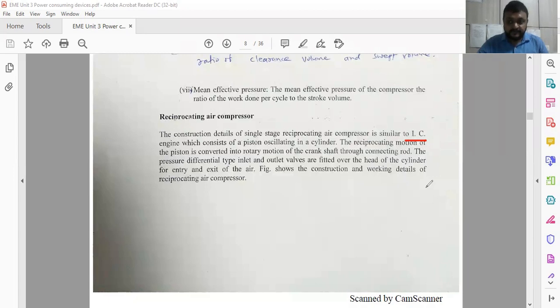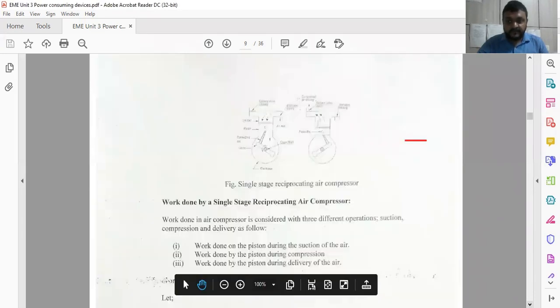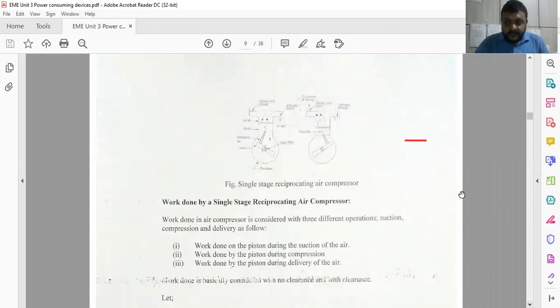So this is the reverse process. Only that is the difference between the reciprocating air compressor and the IC engine. That power is used to compress the air supplied inside the cylinder through the piston. That is the main fundamental of the reciprocating air compressor, and the minor difference between it and the IC engine.